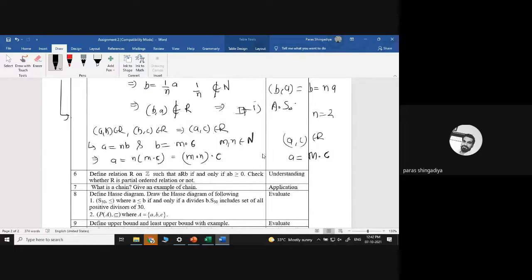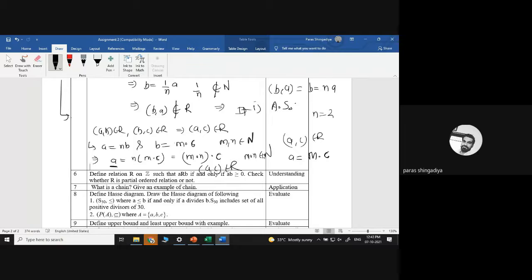m and n are two separate values that are natural numbers, so their product will always be a natural value. It will never be negative, never 1/2, and never a non-integer value. It is always a natural number. So m·n is also a natural number. So we can easily map A is equal to m·n times C. Therefore, (A, C) belongs to R, and therefore it is transitive, and therefore it is a poset.